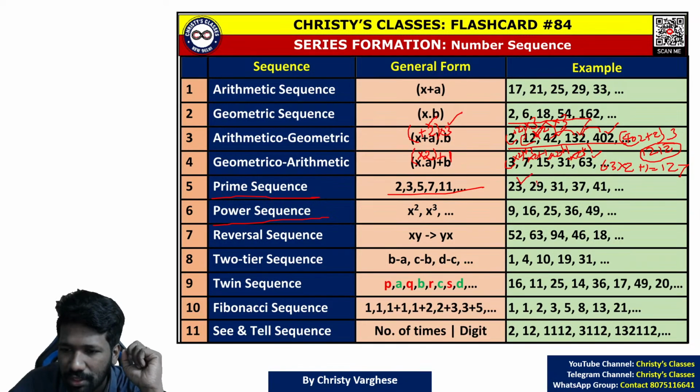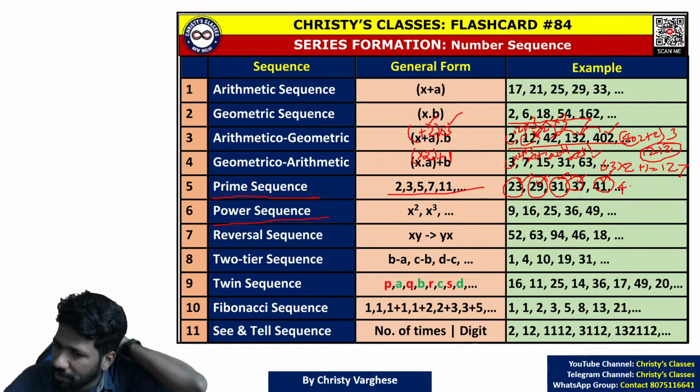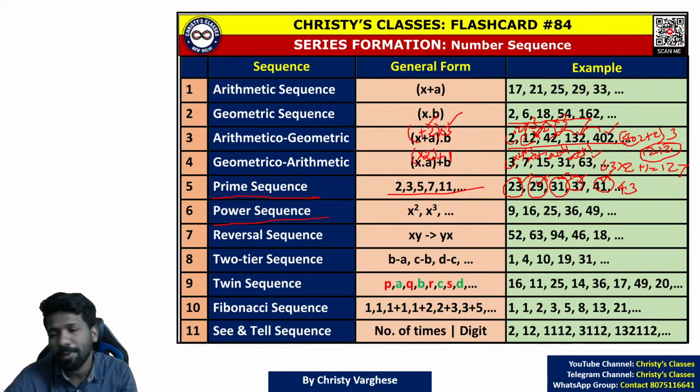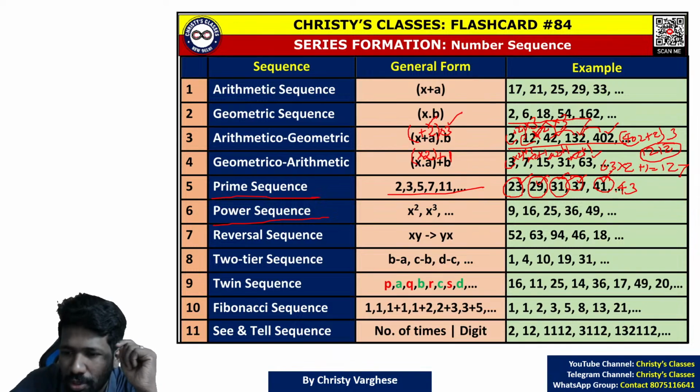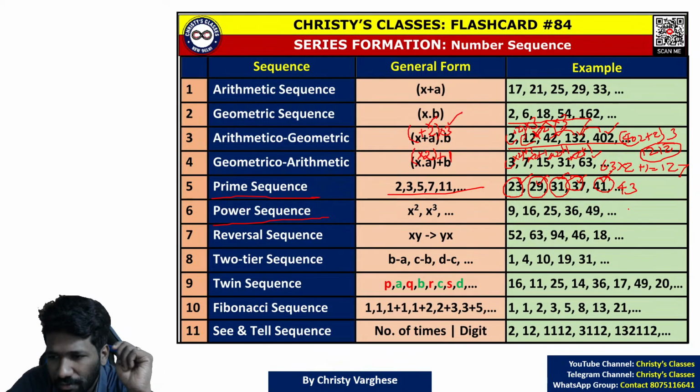For example, 23, 29, 31, 37, 41. 23 is a prime. Next prime after 23 is 29. Next prime is 31. Next prime is 37. Next prime is 41. So next prime after 41, 43. How to identify prime and all we discussed in that chapter already. And a flashcard also I have given in that chapter to understand that. So prime sequence is clear now. Consecutive sequence of prime numbers.